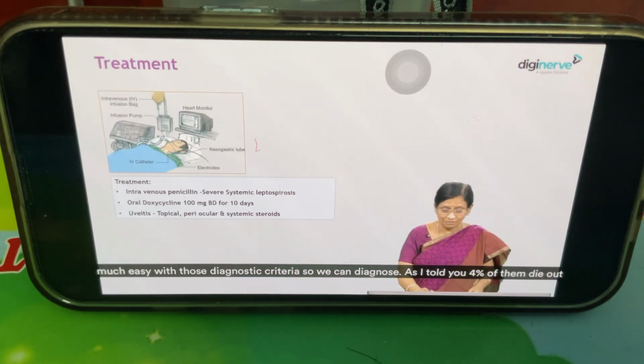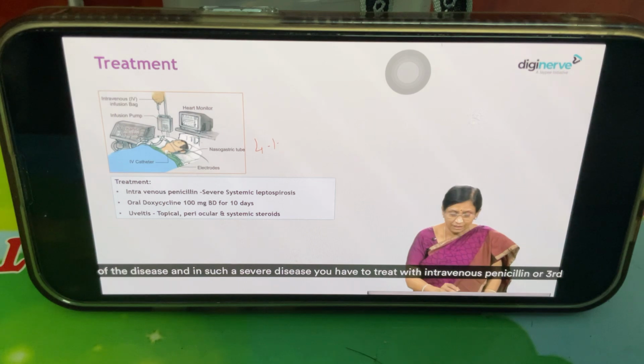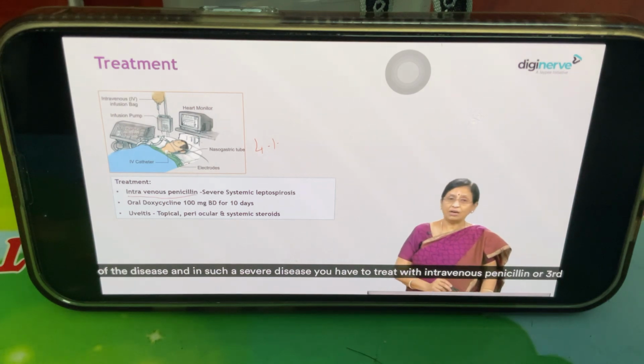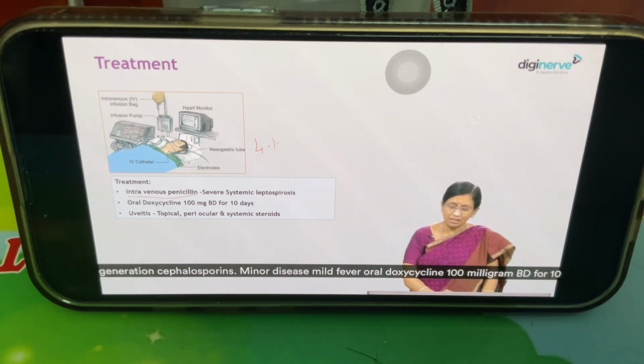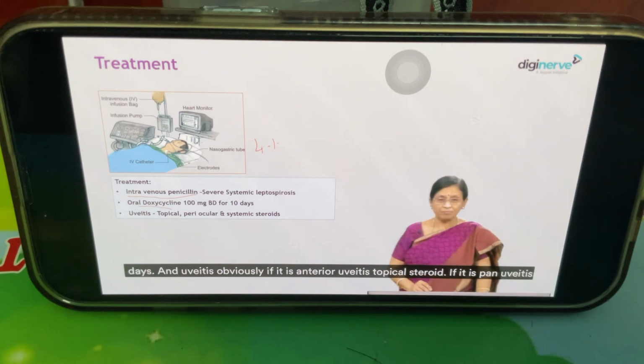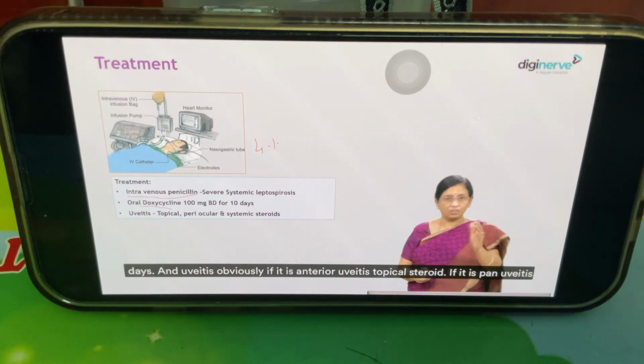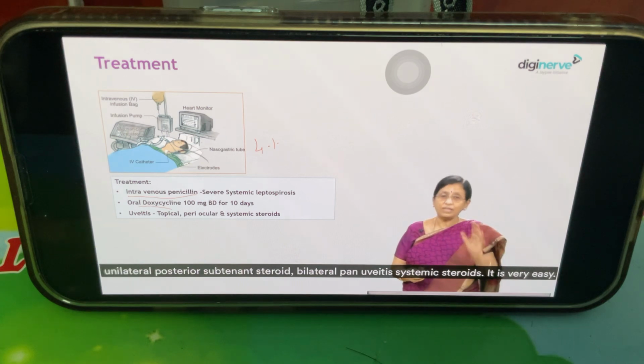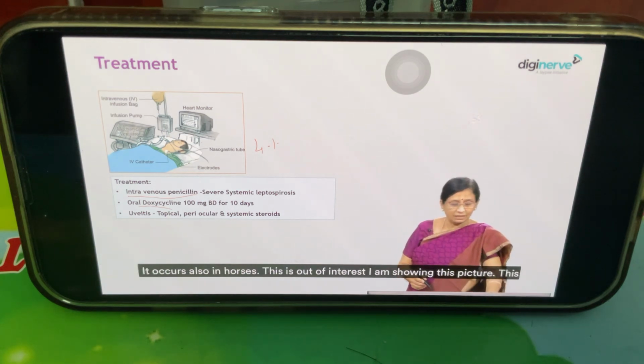As I told you, 4% of them die of the disease, and in such a severe disease, you have to treat with intravenous penicillin or third generation cephalosporins. Minor disease, mild fever: oral doxycycline, 100 mg BD for 10 days. And uveitis, obviously, if it is anterior uveitis, topical steroid. If it is pan-uveitis, unilateral posterior subtenon steroid; bilateral pan-uveitis, systemic steroids. It's very easy. It occurs also in horses.